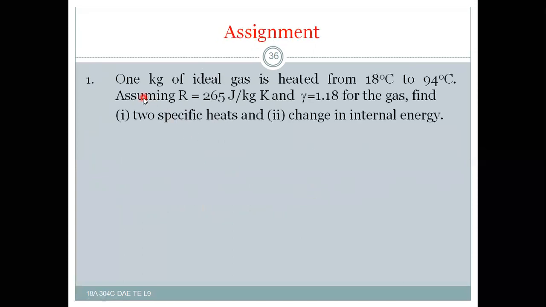And next is 1 kg of ideal gas heated from this much temperature to this much temperature, and R is given for us, gamma is also given for us. It's easy, and I think this is a solved problem actually. The values may be different.